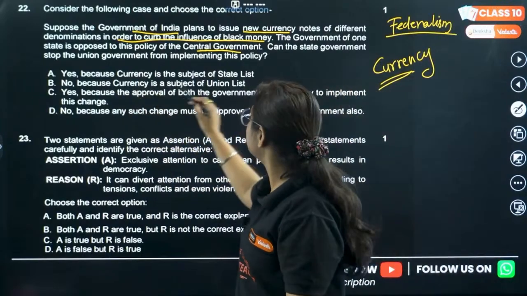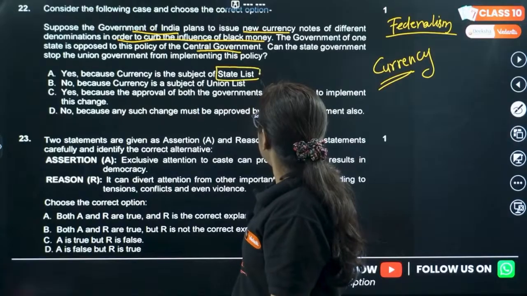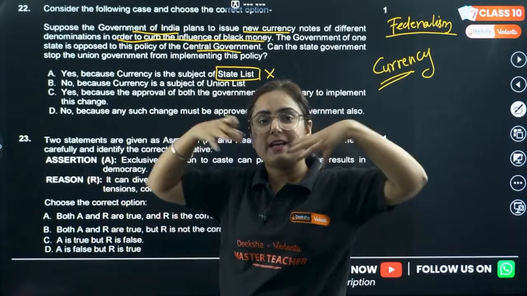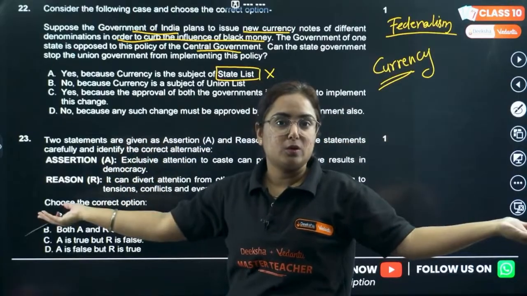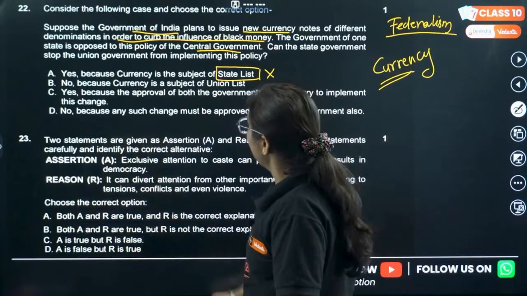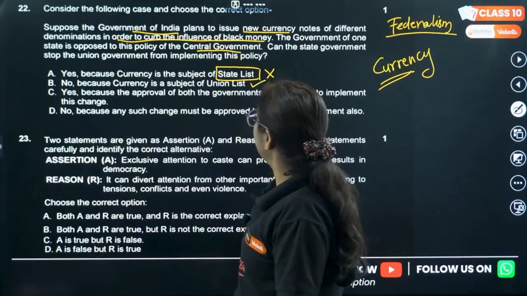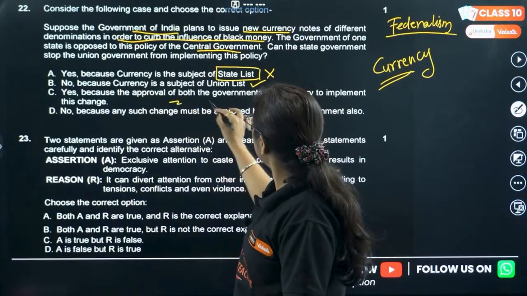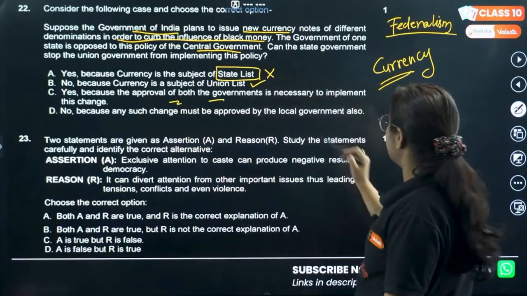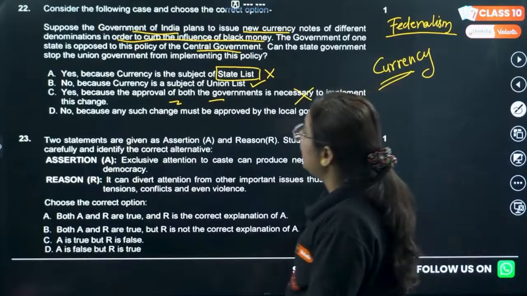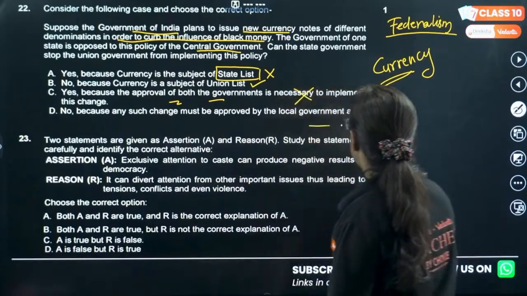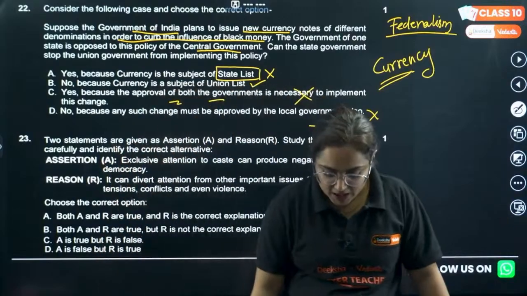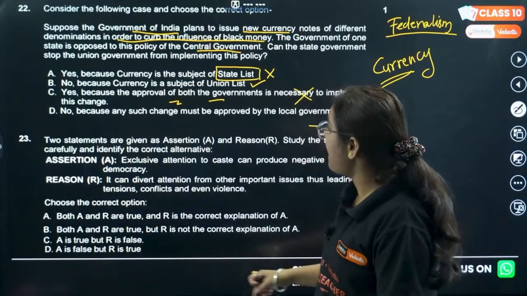Option A: currency is a subject of the state list. First of all, no, it is not a subject of the state list, otherwise every state of India might have its own currency. Currency is a subject of the union list. Let's read the others also. Yes, because the approval of both state and central government is necessary. No, it's not in the concurrent list. No, because such change must be approved by local government. Why would local government have such a right? So yes, the answer is B.